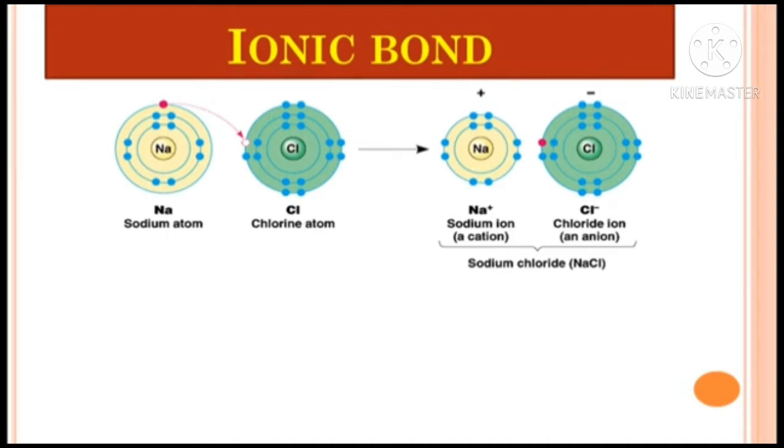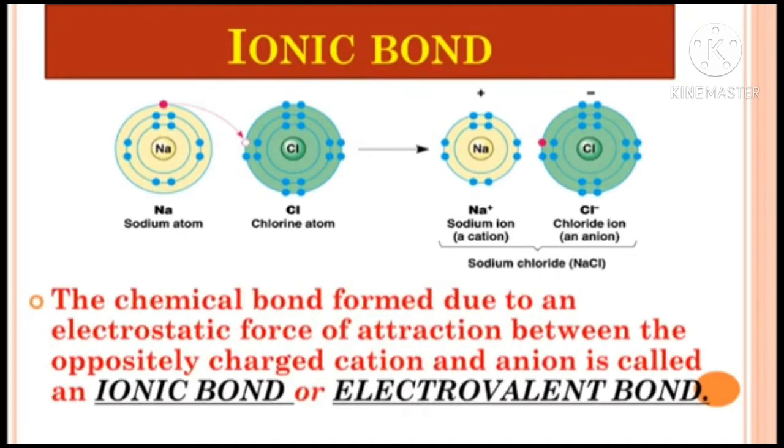And due to the electrostatic force of attraction between opposite charges, that means Na+ and Cl-, the ions get attracted to each other and a chemical bond is formed between the cation and anion.